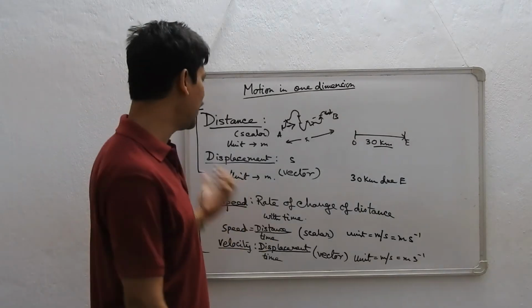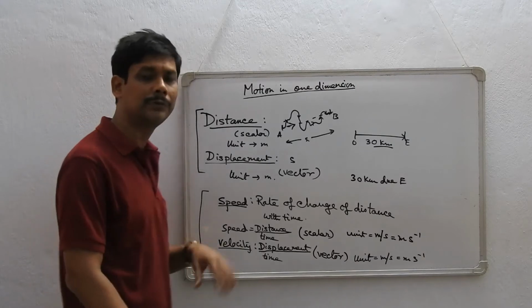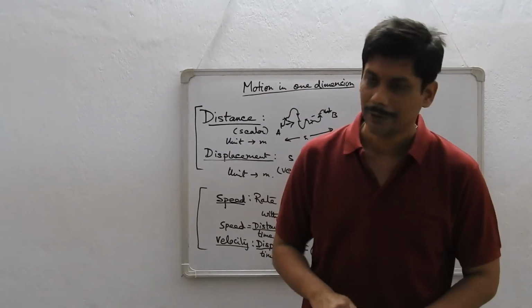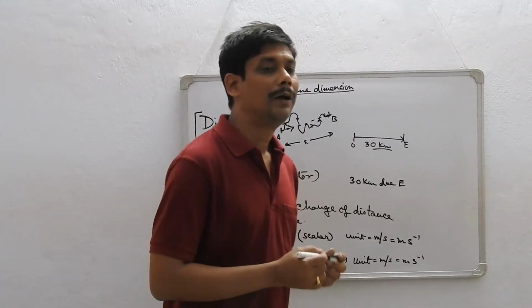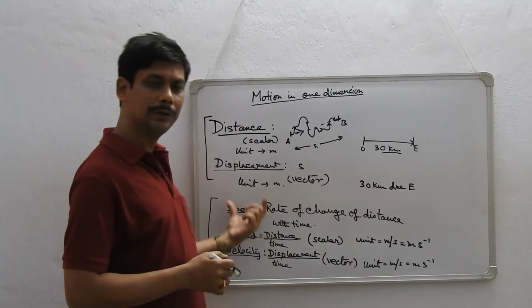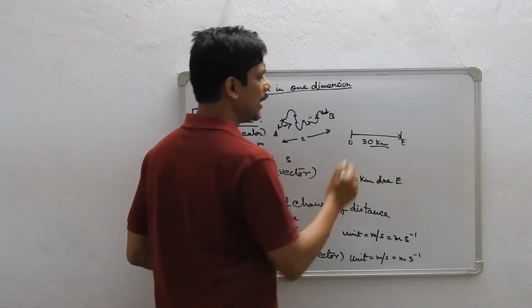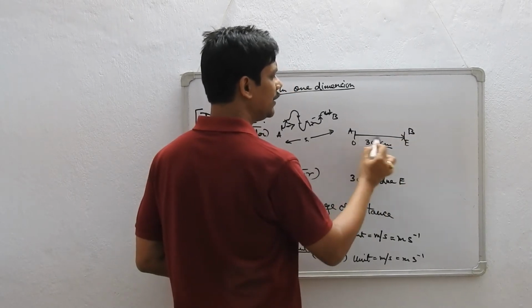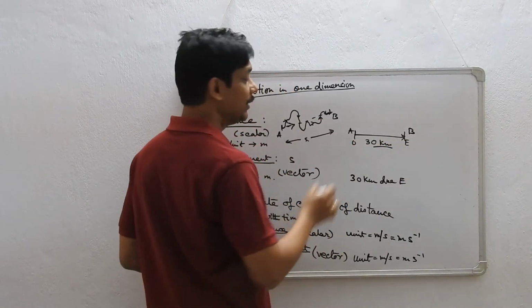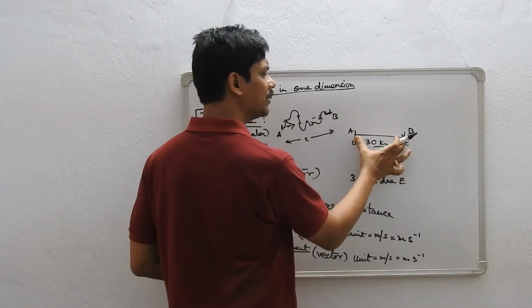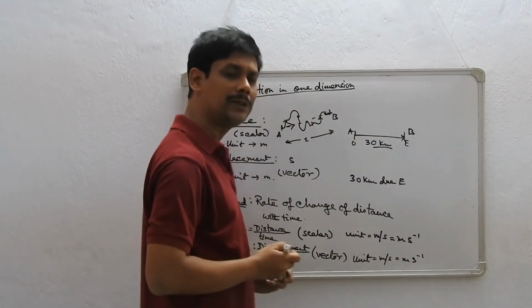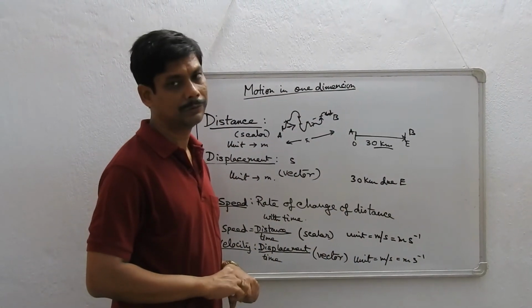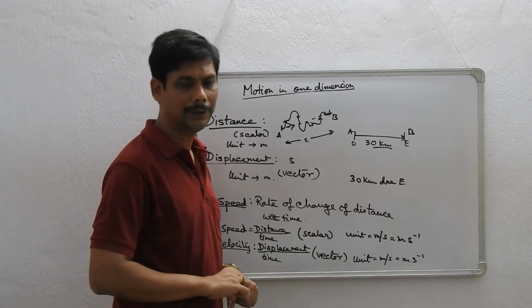Now, the question arises, when can distance be equal to displacement, or speed equal to velocity? Any answer from you? Okay, I give you the answer. They can be equal only if the body moves along a straight line. So if I go from A to B along a straight line, then this is the distance covered and this of course is the displacement. Therefore, the rate of change of distance and the rate of change of displacement are the same. So when a body is moving in a straight line, then the speed of the body is equal to its velocity. Right?